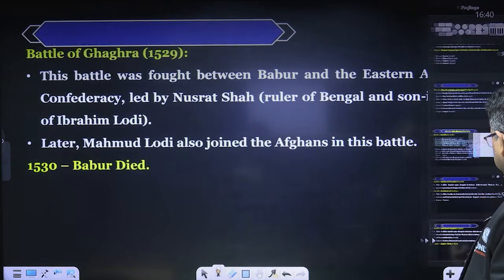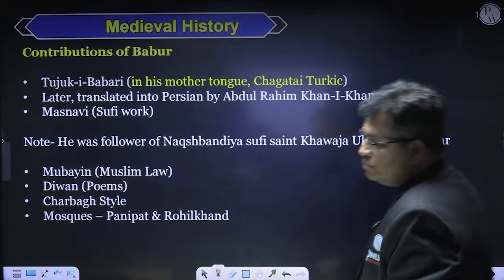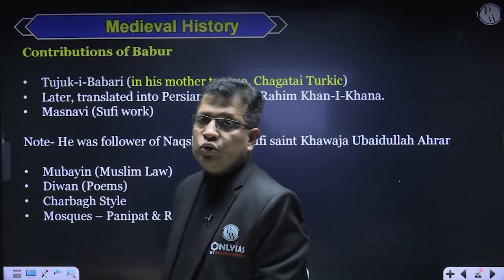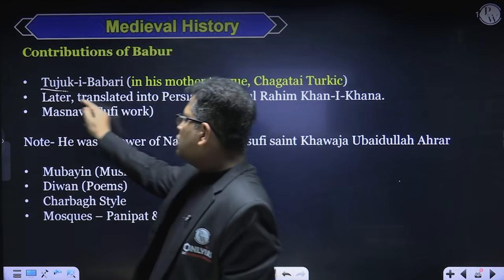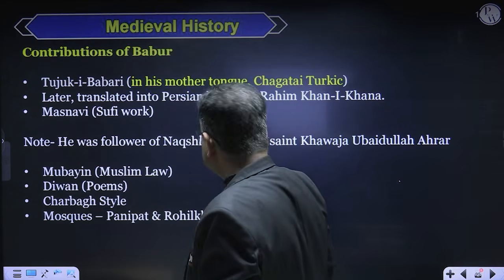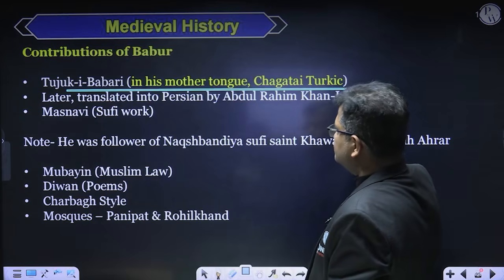Now coming to some other aspects: the contribution of Babur. Babur was not only a warrior but also a scholar. He was also a cultured man. He wrote his autobiography, known as Tuzuk-e Baburi, in his mother tongue, Chagtai Turk.